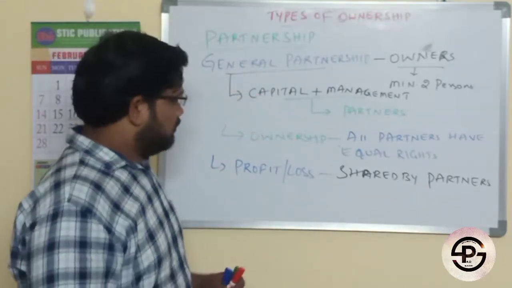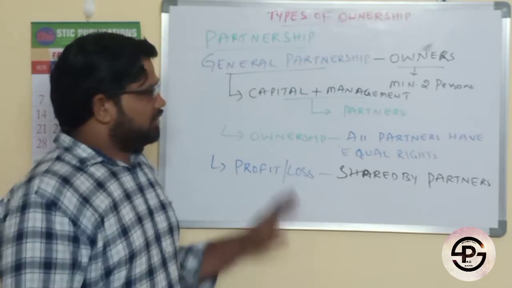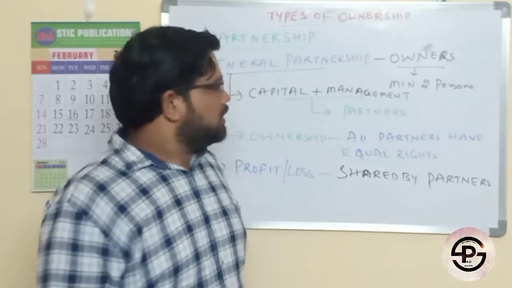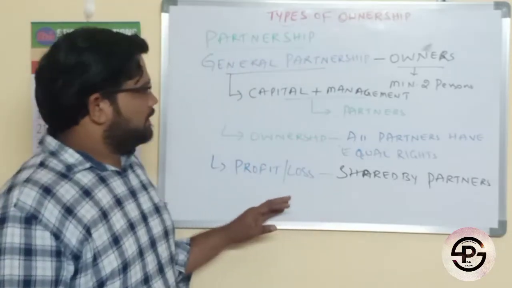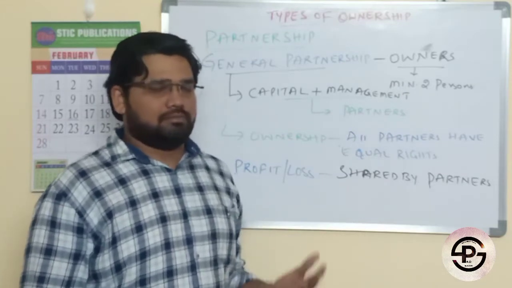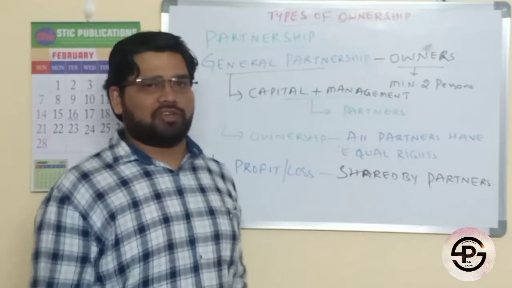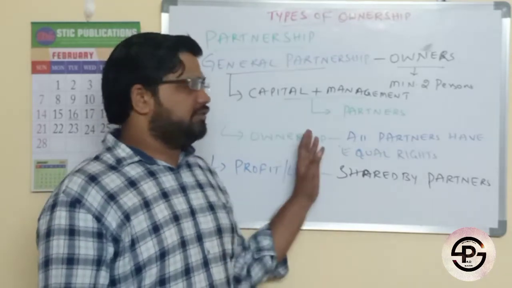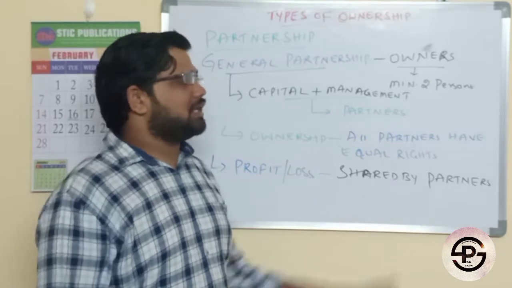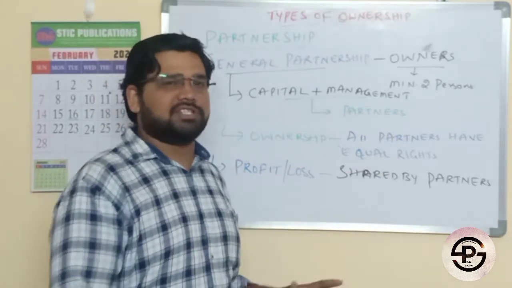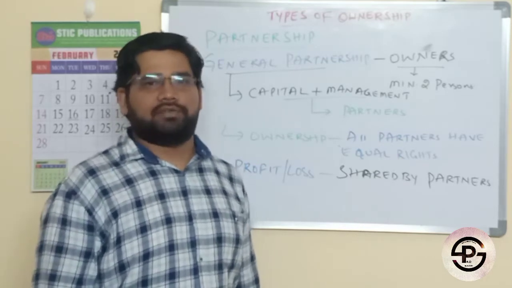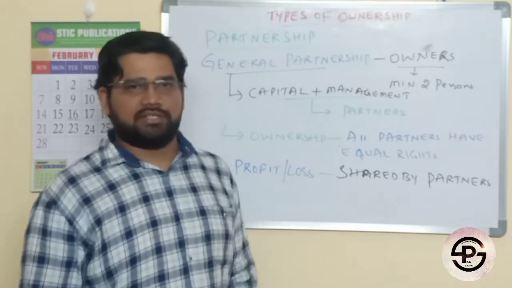Now you can find an inherent problem in this model. What is that? We are saying 2 partners are there. There is no rule that both partners have to invest the same amount of money, no rule that 50-50 has to be invested. It depends upon the agreement they made. One partner can invest 70% of the capital and the other only 30%, or else 40-60.